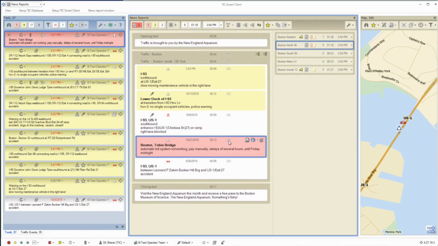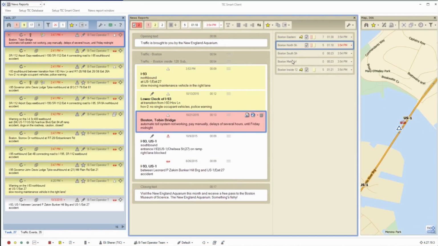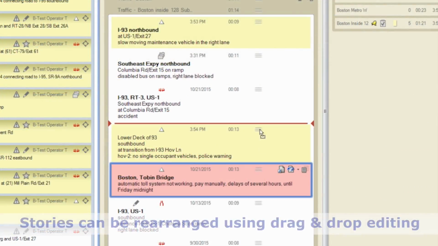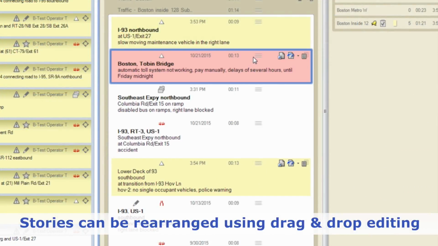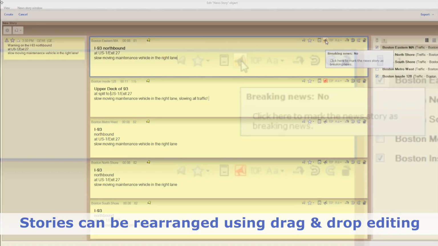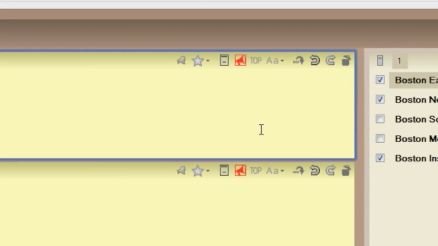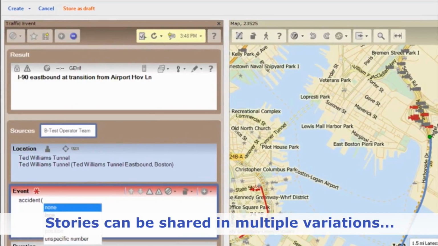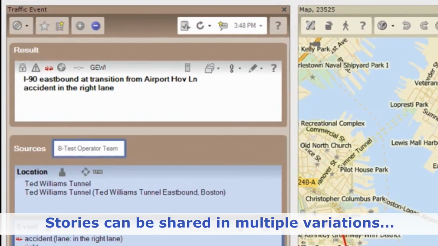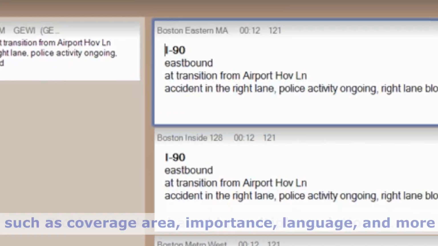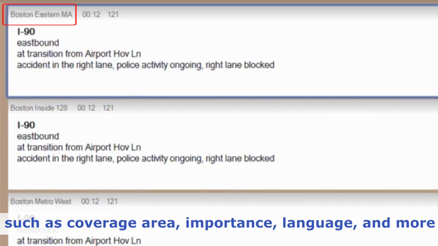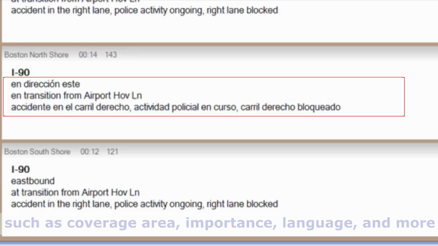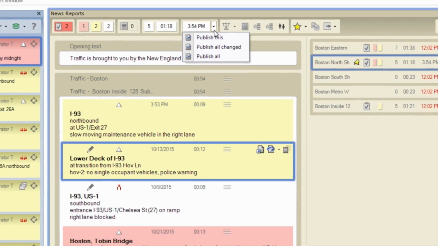TIC also has many features to allow for customization of road names or other phrases to meet a station's needs. Urgency levels are shown using color coding, but the producer can also define the reading urgency of each story using drag and drop editing, or by marking the story as breaking news. Each news story can be shared in different variations amongst multiple radio stations, with variations based on a station's programming needs, including coverage area, importance of the story, language requirements, and other configurable options.